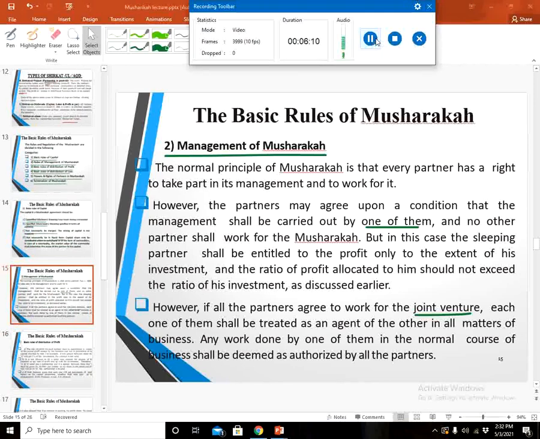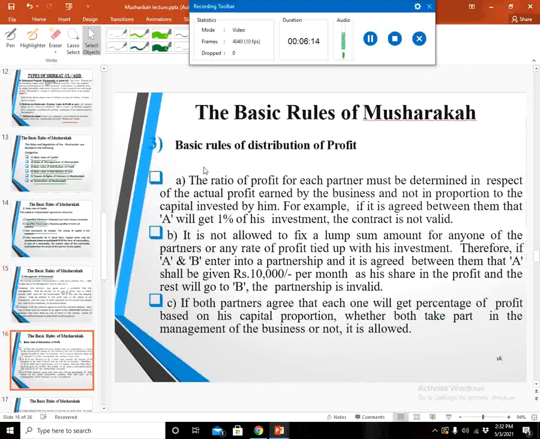The next is the basic rules of Musharaka about the distribution of profit. Number A.